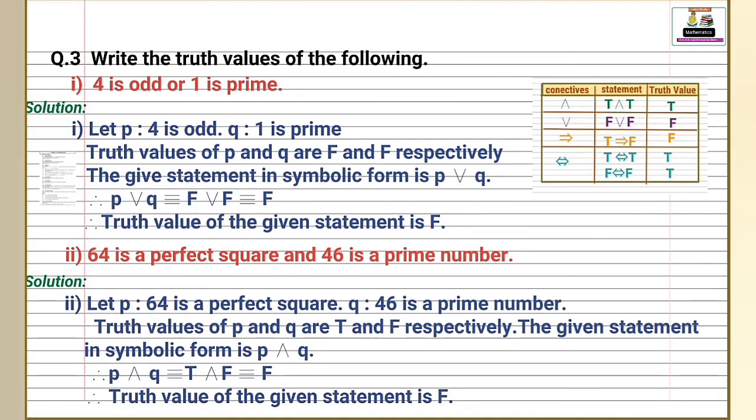Question number 3. Write the truth values of the following. First statement is 4 is